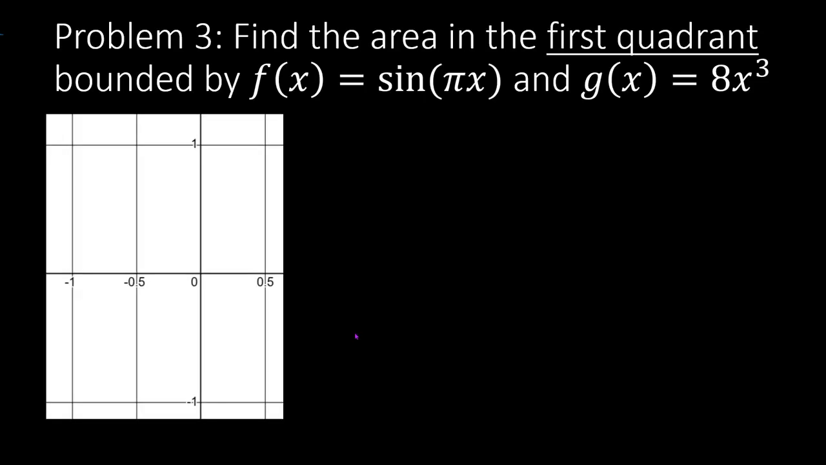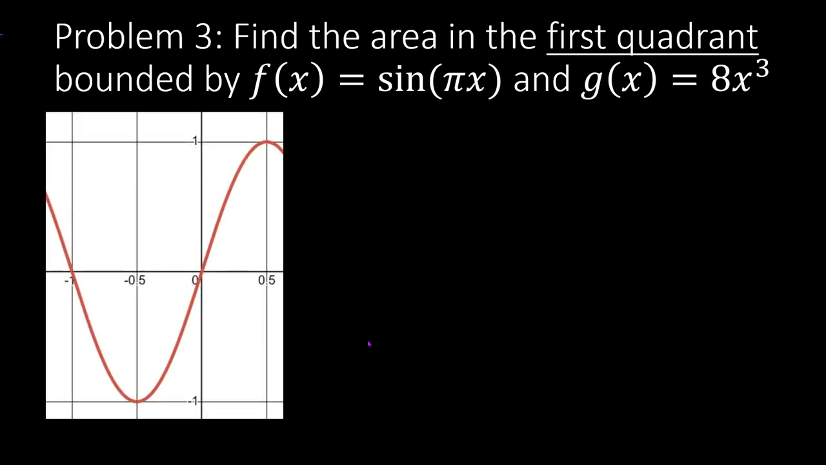Area practice problems. Example 3. Find the area in the first quadrant bounded by f of x equals sine of pi x and g of x equals 8x cubed. Let's get a look at the graph of this f of x function, and then we'll get a look at what g of x looks like.